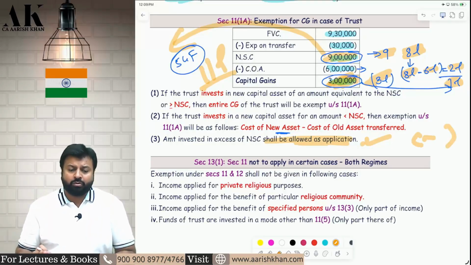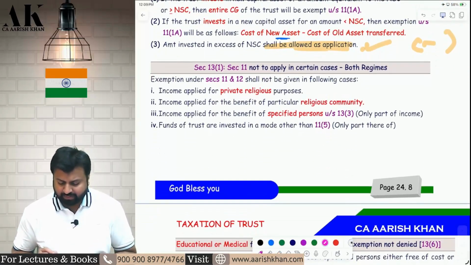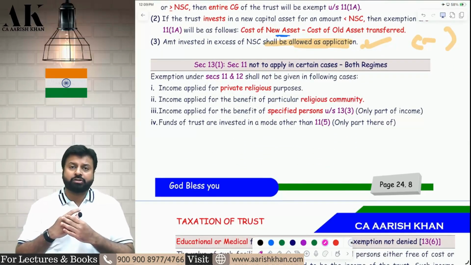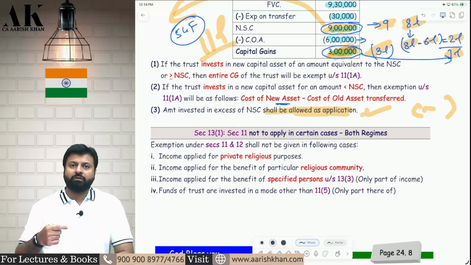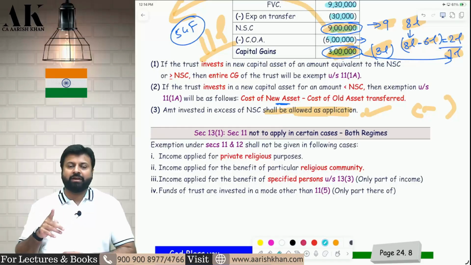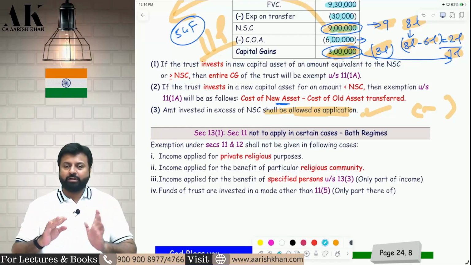I hope it is clear to all of you. Is it clear? Now let's move on to the next part, which is a very important part for your examination. Now let's go ahead with the next section, that is section 13, 13.1 and 13.3, along with that 115BBI and 271AAB. These are the multiple sections that we have to cover, and along with that 56 to 10 also. So all these things are related to each other one by one.